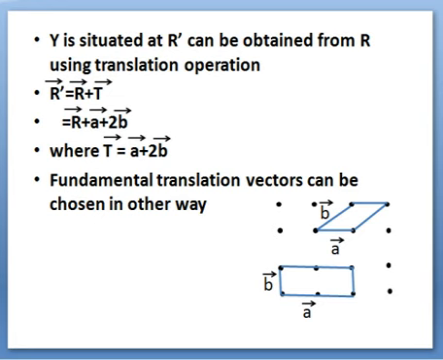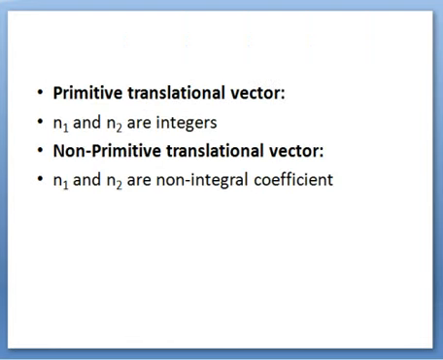So A and B, the fundamental translational vectors, can be chosen in different ways. Primitive translational vectors are those in which N1 and N2 are integers, while in the case of non-primitive translational vectors, N1 and N2 are non-integral coefficients.